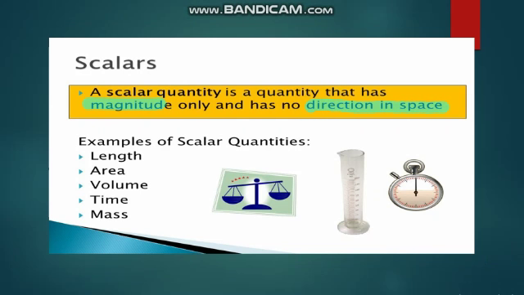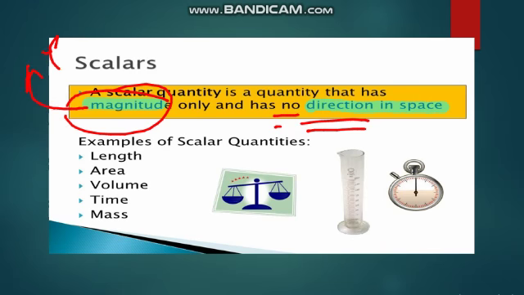Means scalar quantities are those which are completely specified by their magnitude and a suitable unit without any mention of direction. Magnitude means greatness of size or extent.